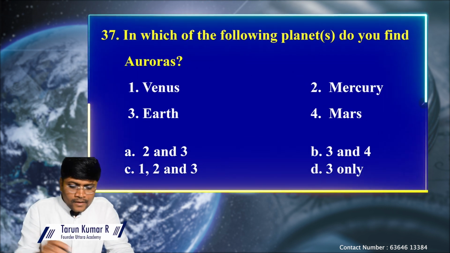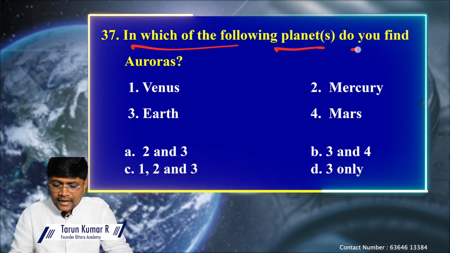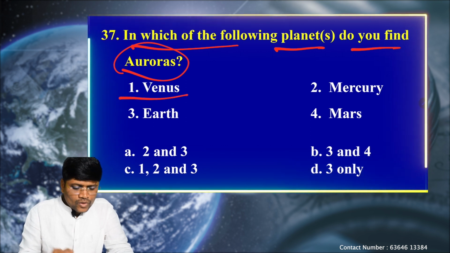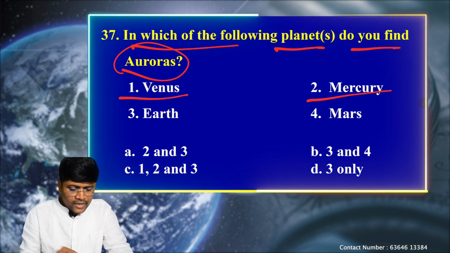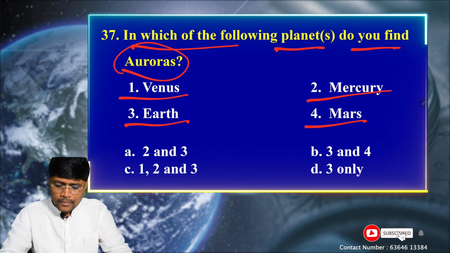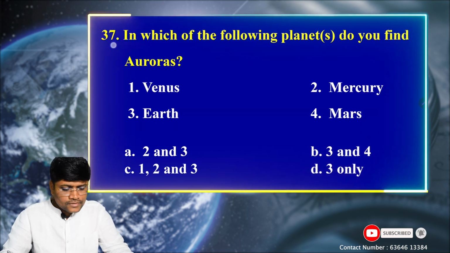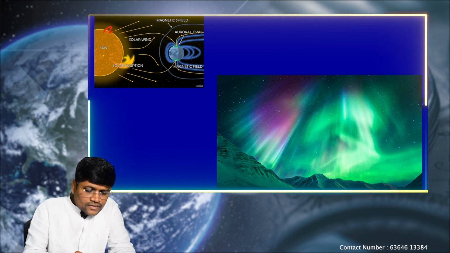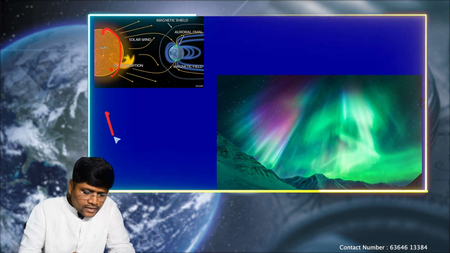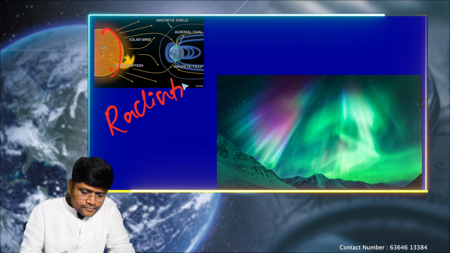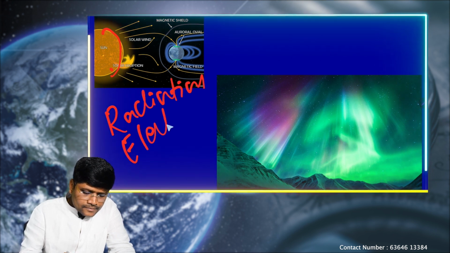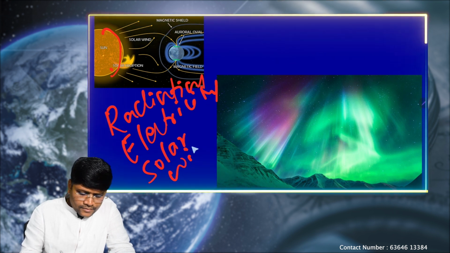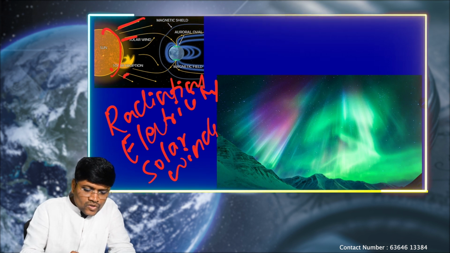Next question. In which of the following planet or planets do you find the auroras? Option A, 1 Venus, 2 Mercury, 3 Earth and 4 Mars. So what are these auroras? We'll discuss once again. As we discussed, the Sun is releasing its energy in the form of radiation, electricity and solar winds. These are called the solar winds.